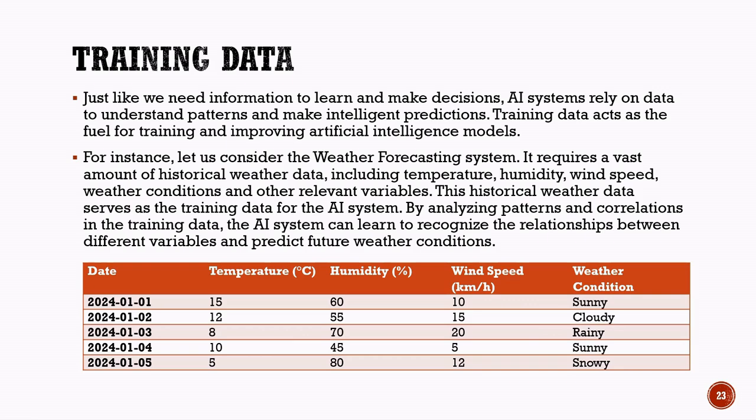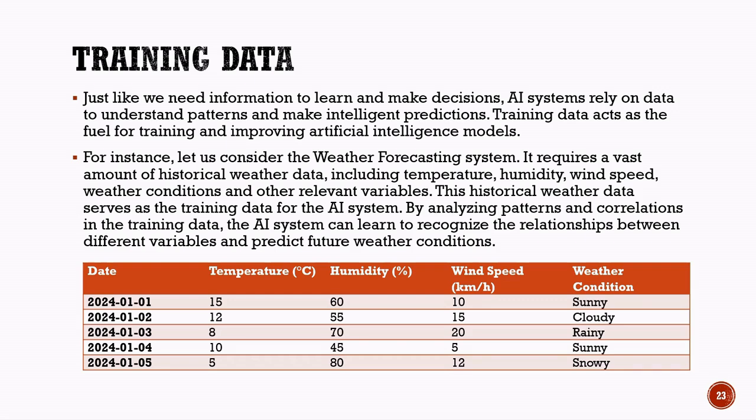Let us understand this with the example of a weather forecasting system. To predict the weather, the AI system requires a large amount of historical weather data. This data may include temperature, humidity, wind speed, and weather conditions recorded over many days or years. By analyzing this historical data, the AI system learns how different weather factors are connected. For example, it may learn that high humidity and certain wind conditions are often associated with rainfall.